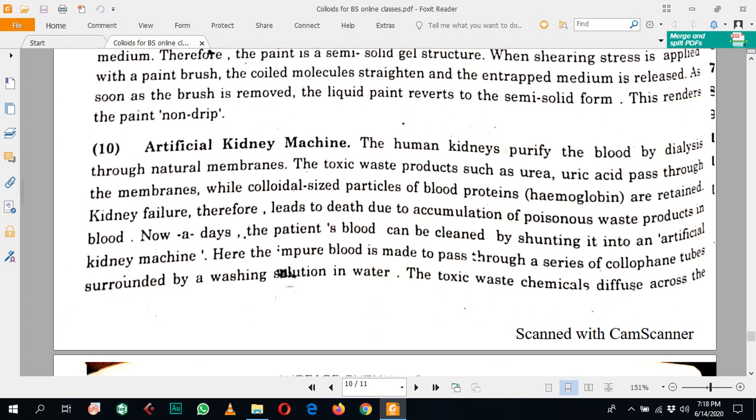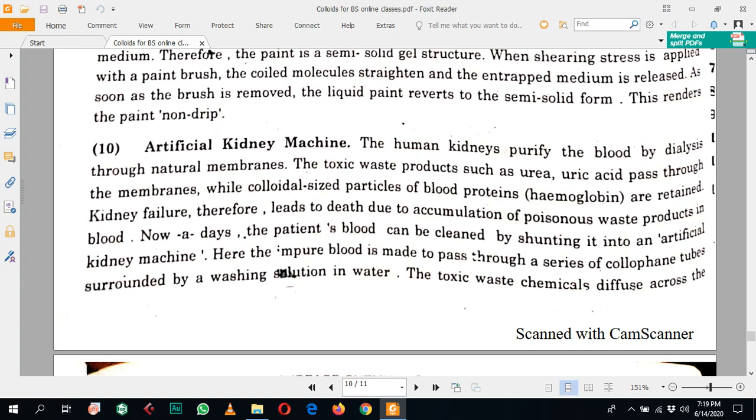So in the artificial kidney machine, the blood is purified by dialysis through the membrane. Toxic substances such as urea and uric acid pass through the membrane, while the colloidal particles of blood protein and hemoglobin are retained in the blood, and they are again moved toward the body. Kidney failure leads to death due to the accumulation of these poisonous waste products in the blood.